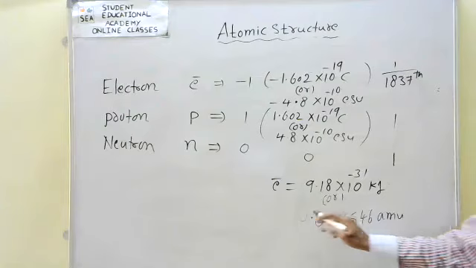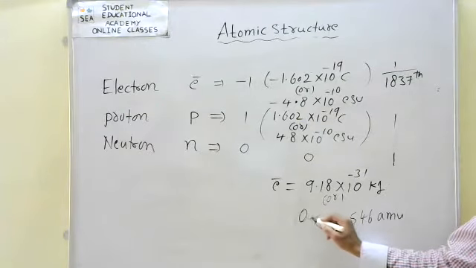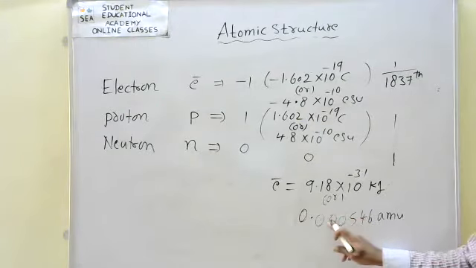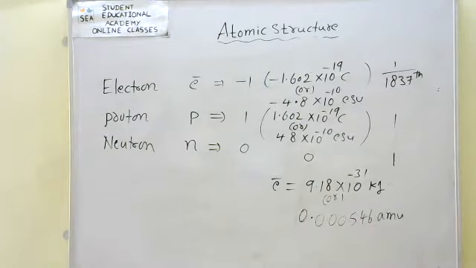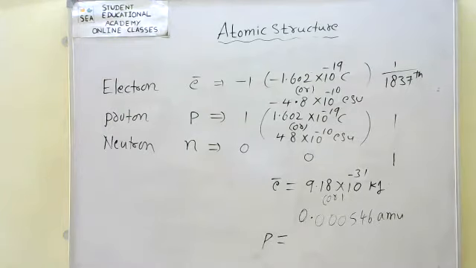Because of that reason, the electron mass is almost negligible. Observe this: 0.000546 AMU.